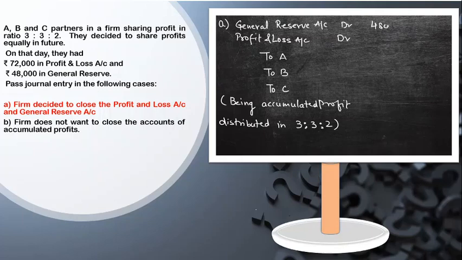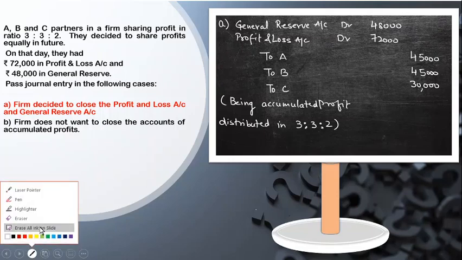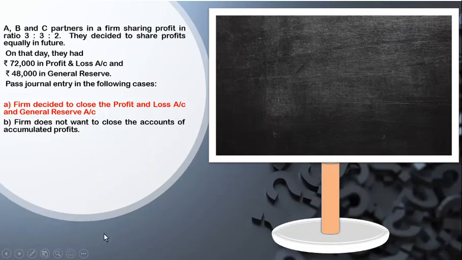My amount of reserve is 48,000 and this shows 72,000, and old ratio is 3 is to 3 is to 2. That means 45,000, 45,000, and the last C will get 30,000. So this is the way the journal entry is passed, where I have closed the general reserve and P&L account. Let me remove this and move to the next one.